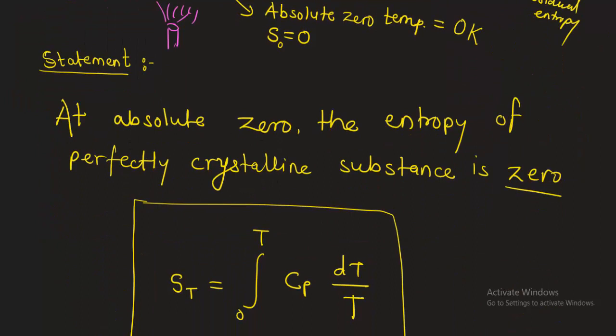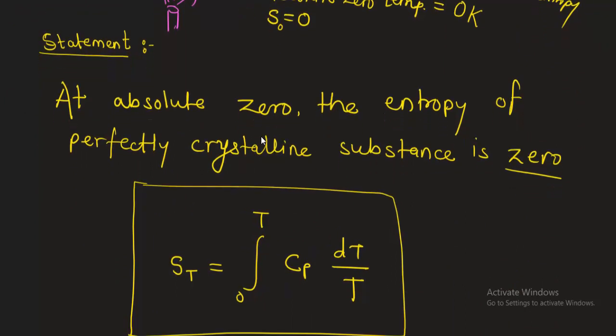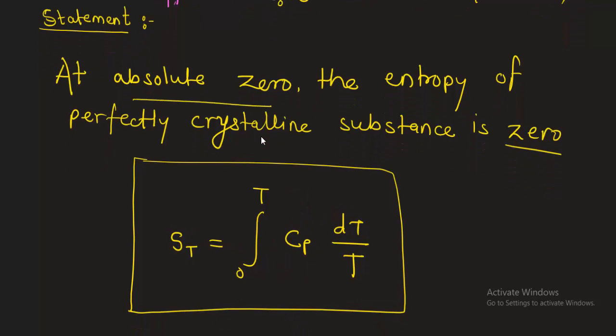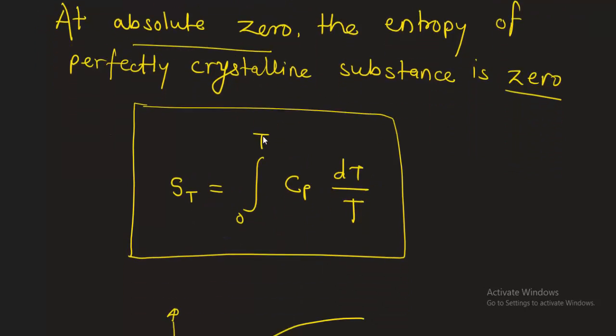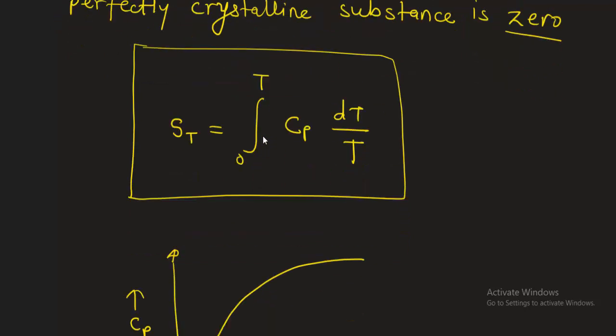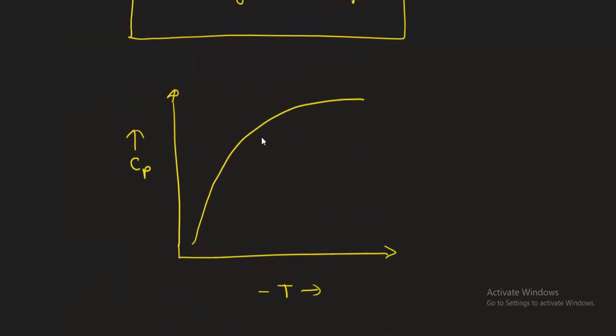This is the statement: at absolute zero, the entropy of a perfectly crystalline substance is zero, and this is given by the equation. The total entropy, or entropy at temperature T, is equal to the integral of Cp dT by T, and this is the graphical representation.